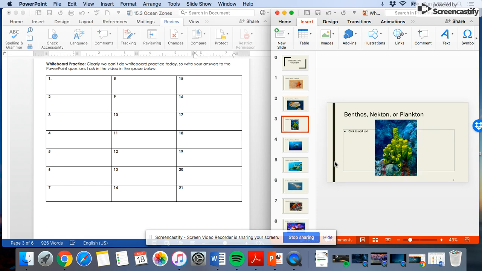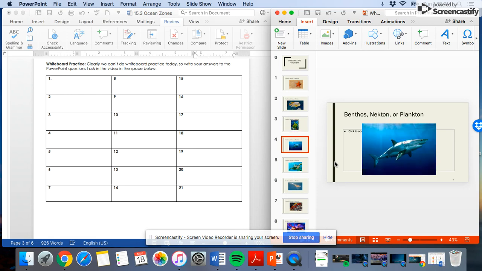Number 3, this is a sea sponge. Go ahead and push pause. Okay, hopefully everyone's written it down. This is a bottom dweller, so it is going to be a benthos. Number 4, go ahead and write down your answer. Push pause. Great. A shark can swim. It is a nekton.